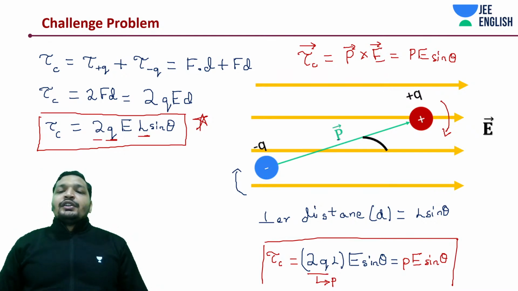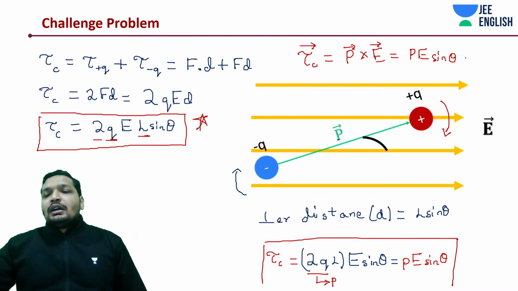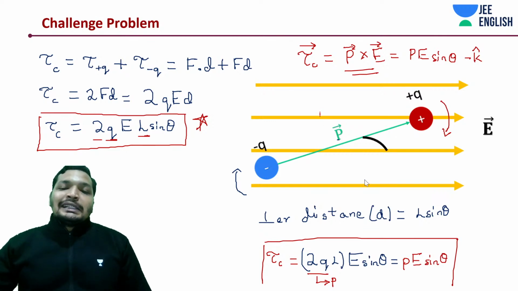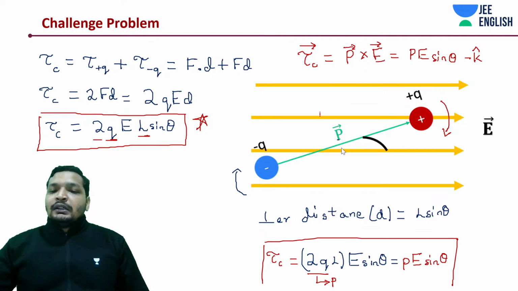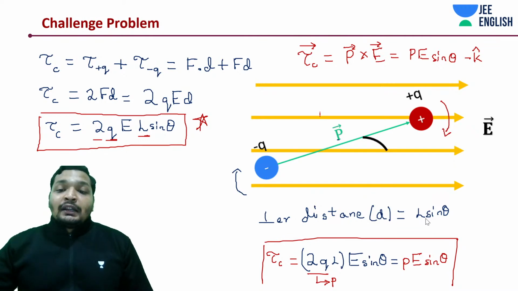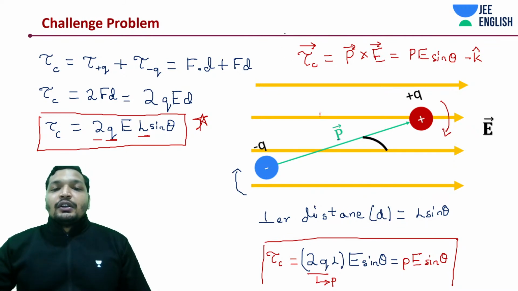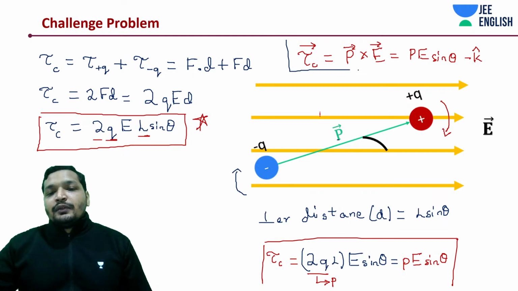In this case it's going to be minus k cap. That's fine. You may not write it down, but if you understood this point, this is the most important point. So this is the torque experienced by your dipole placed in a uniform electric field. Note it down, guys.